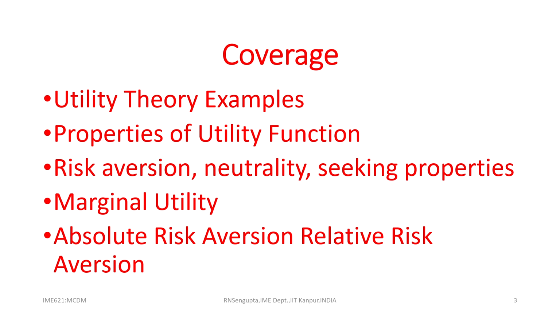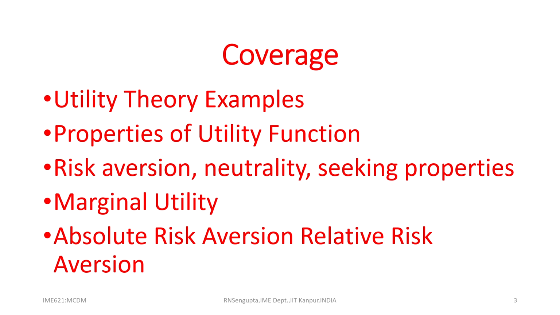The coverage for this 11th lecture, which is the first lecture in the third week, will be utility theory examples, some properties. Whatever is not covered will be mentioned in the slides when they are uploaded, which I have already pointed out in one of the classes earlier.